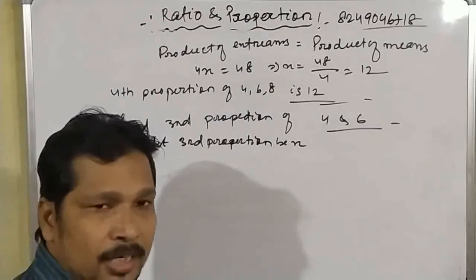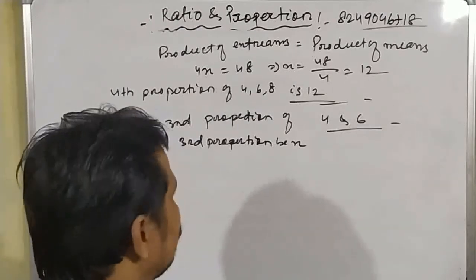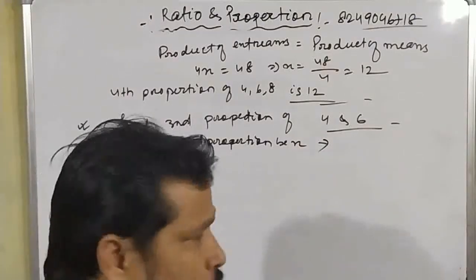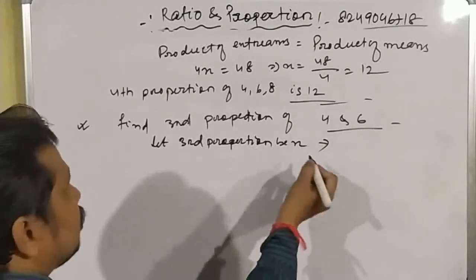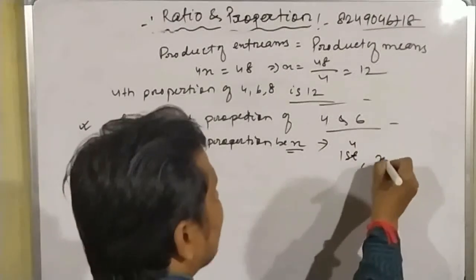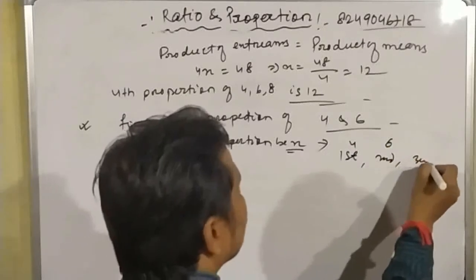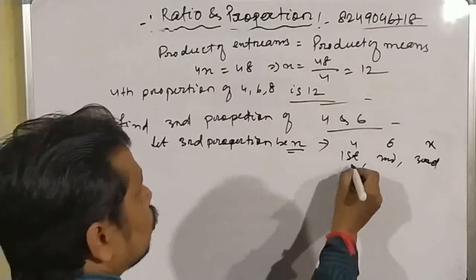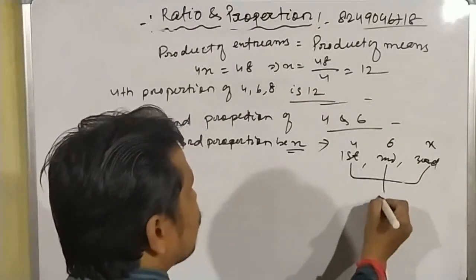We know that in continued proportion there are 3 numbers. So we have to use the formula for continued proportions. Okay, students? So this is the third proportion. First is 4, second is 6, and third is x.